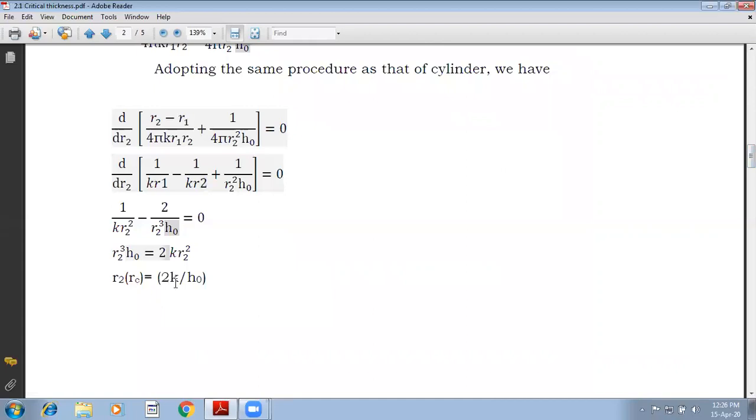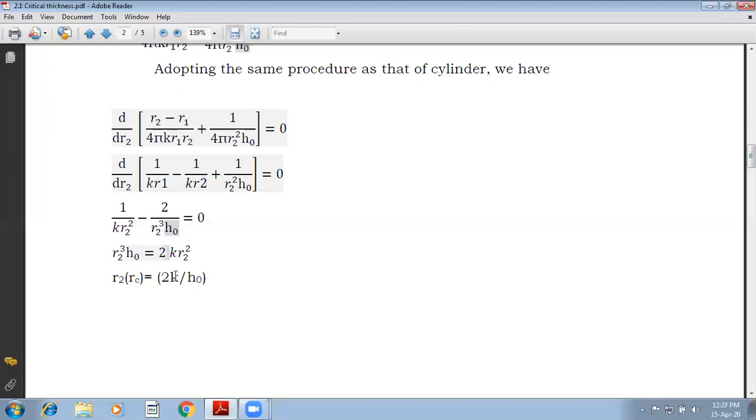Now what is the unit of thermal conductivity? Watt per meter Kelvin. The unit of coefficient of heat transfer is watt per meter square Kelvin. Now watt per meter Kelvin in the numerator will get cancelled with watt per meter square Kelvin in the denominator. So you are left with 1 meter that comes to the numerator.